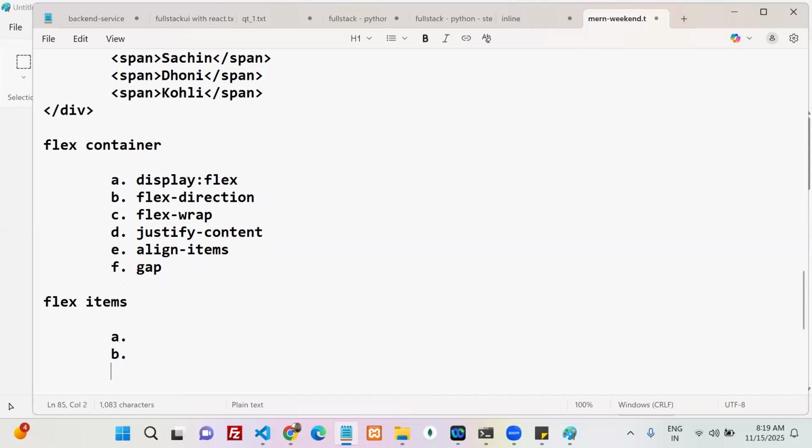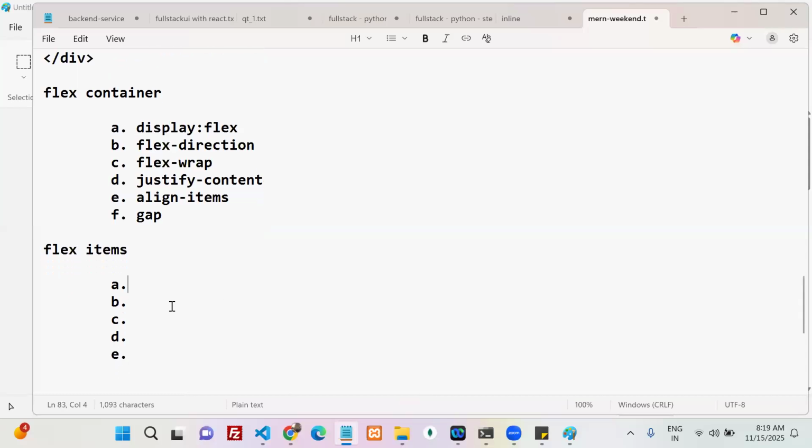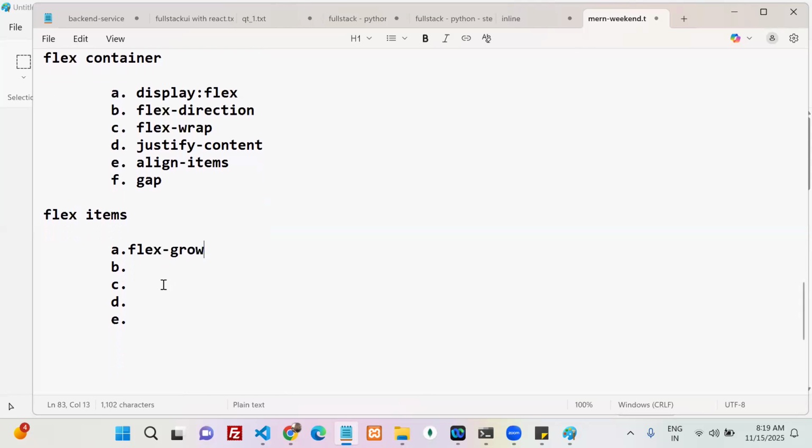So my flex item properties are: first flex-grow, next flex-shrink, next flex-basis, next flex, which is a shorthand syntax, and next align-self.